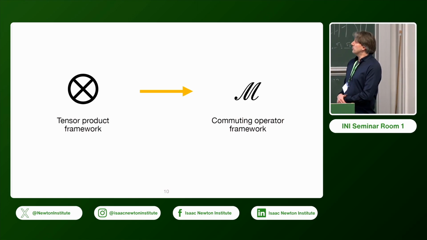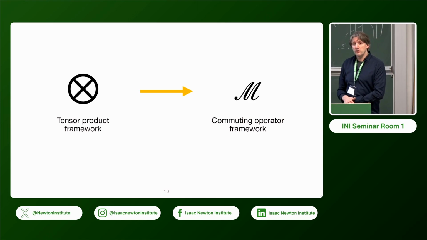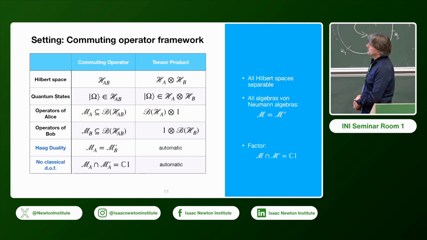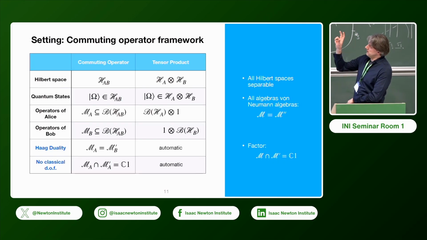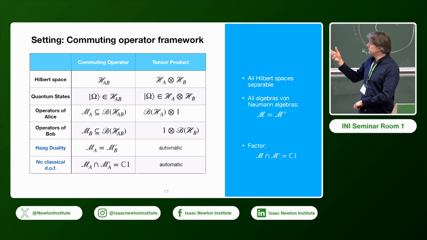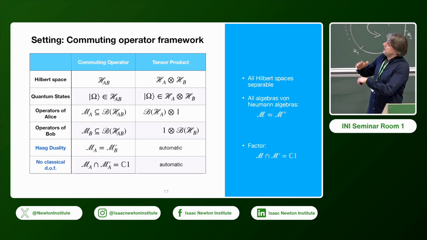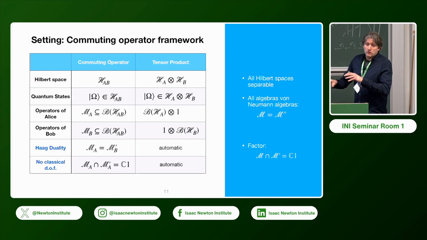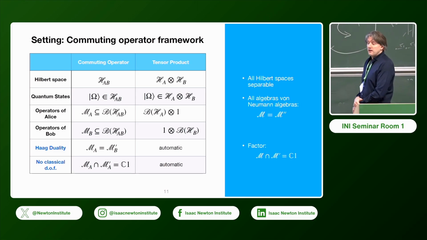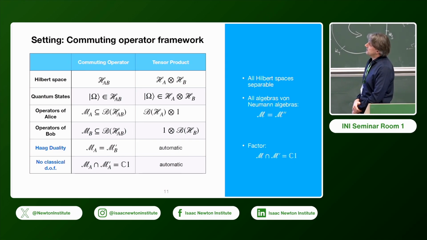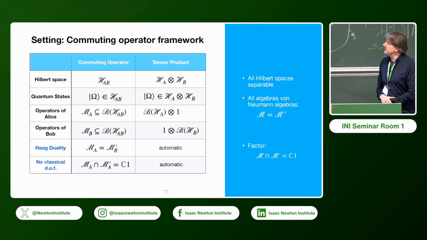Okay, but since we have seen that this question of embezzlement of entanglement does not really work well in the tensor product framework, we will actually move to the commuting operator framework. Just to briefly recall it, instead of the resource Hilbert space being a tensor product Hilbert space, we just choose a joint Hilbert space for Alice and Bob in which they can act locally independently, in the sense that they have access to operator algebras, specifically von Neumann algebras here, which are commuting on this joint Hilbert space.